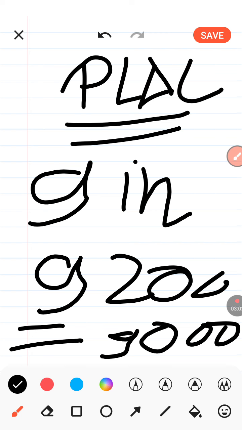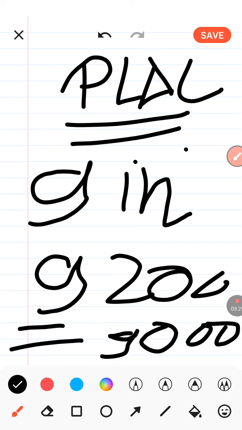So what do you learn in this? You learn that face value of 7 in 45789, in this, the 7 is not 700, it is 7. Okay, understand? So place value क्या है? So place value में देखिए 9 in 9200.